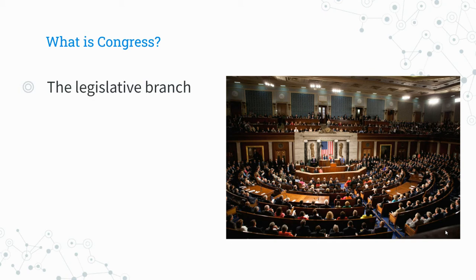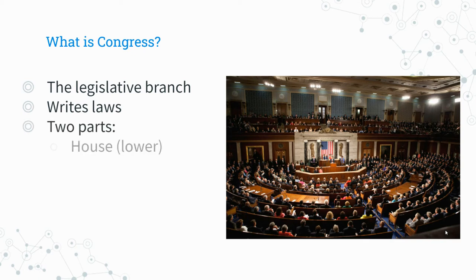Congress is the legislative branch of the United States government. That means they are in charge of writing laws, and when those laws get approved by Congress, then they are sent to the president, who either signs them or vetoes them. Congress is split into two parts: the House of Representatives, which we call the lower chamber, and the Senate, which we call the upper chamber.